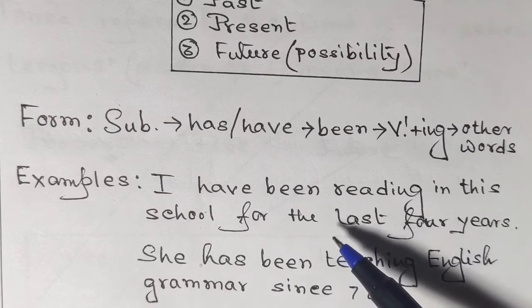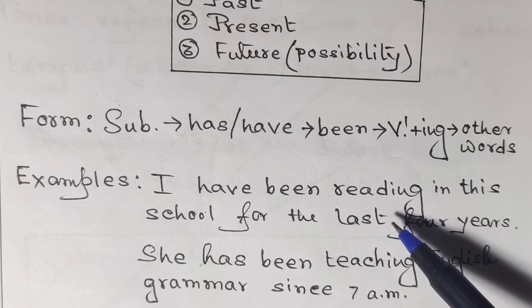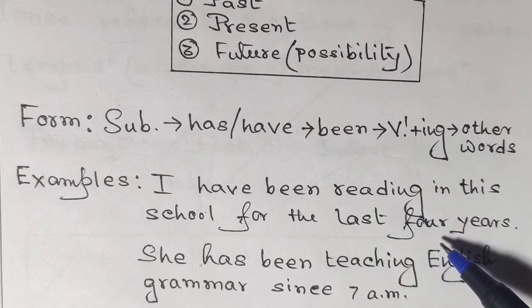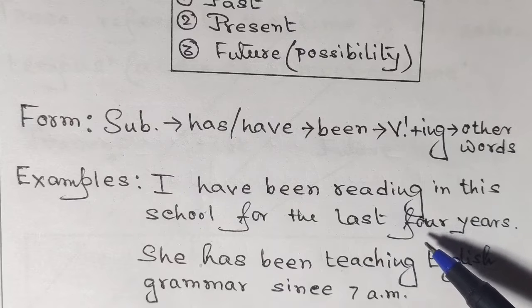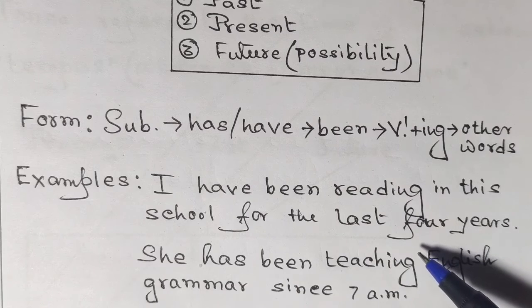Okay. So here the action of reading started 4 years back, and we can say that I am still reading in that school. That means that is what is happening at present, and there is a possibility that the action of reading might continue in some future time.